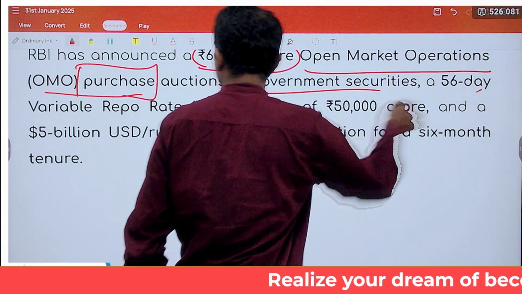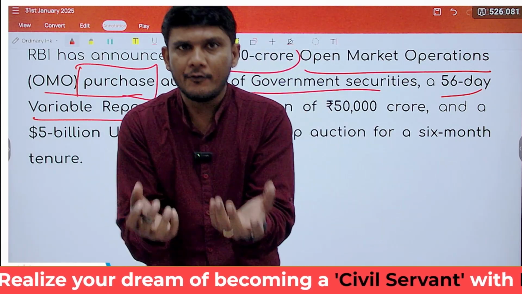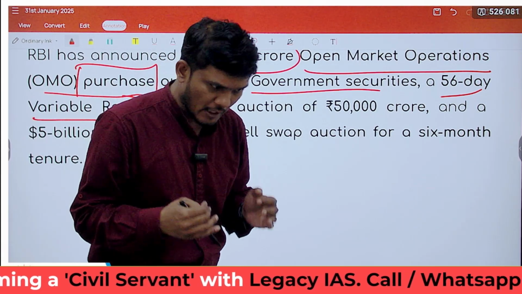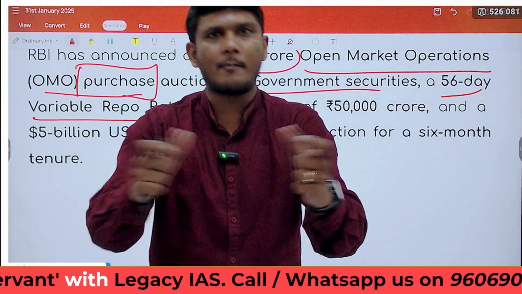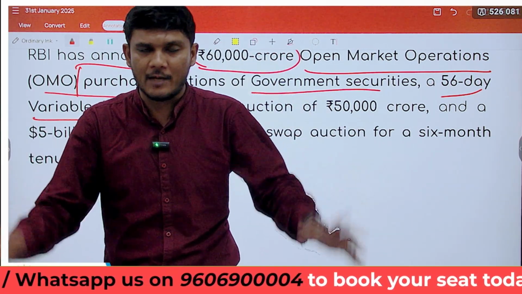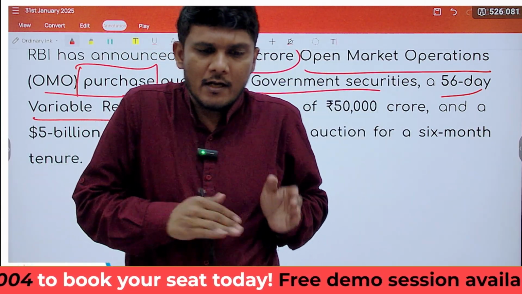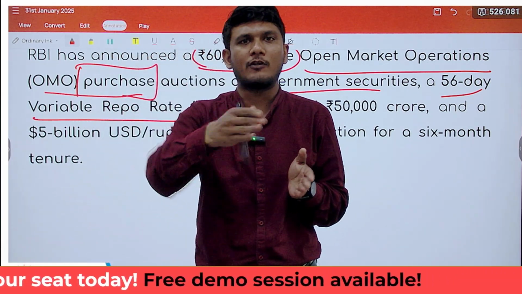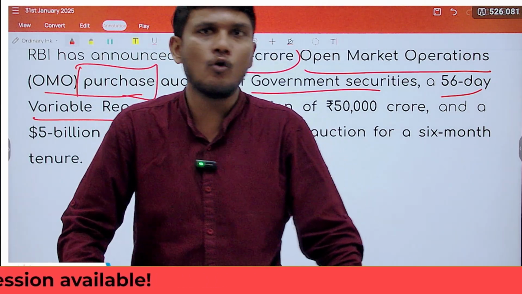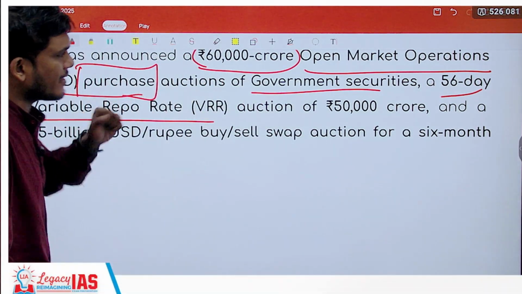Then you have a 56-day variable repo rate auction. So we might be knowing already about repo rate, which is fixed, right? Every 3 months the monetary policy committee comes up with a notification about the repo rate, which it may change, it may reduce or increase or keep it the same. Since last so many quarters, the repo rate has been kept unchanged, and when a repo rate is notified, it remains the same at least for the next 3 months until the next monetary policy committee meeting notifies the new rate or a similar rate. So that is a fixed one. But what is this variable one? We'll understand that as well.